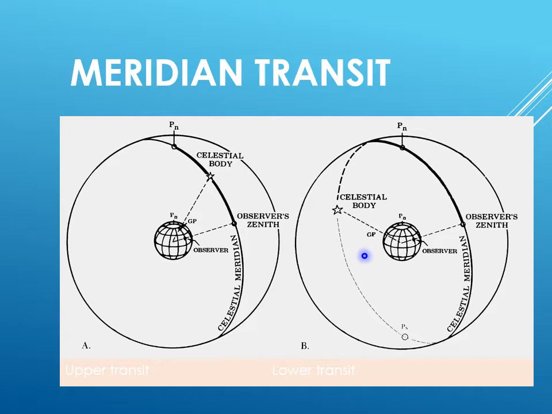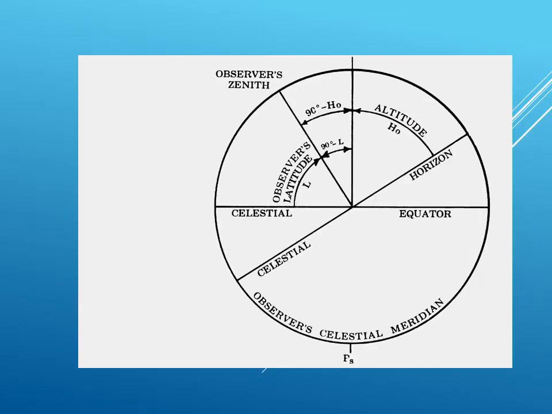To further simplify it, we can slice open this celestial sphere into a celestial meridian. And since at the time of MERPASS, the body is on the celestial meridian of the observer, as we can see, the altitude, which gives us the co-altitude, is directly related to the observer's latitude and the declination of the body. Again, this gives rise to multiple cases which shall be discussed in detail in this chapter. But before that, we need to determine the time of MERPASS.